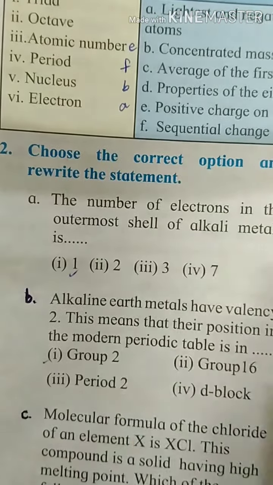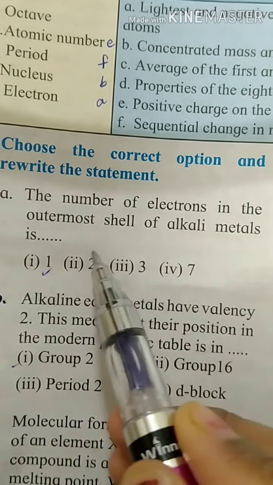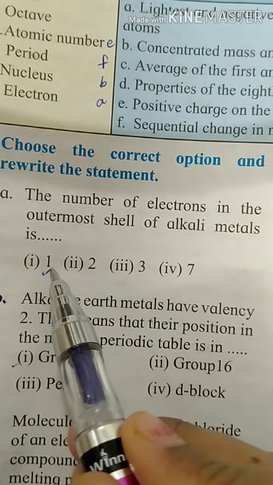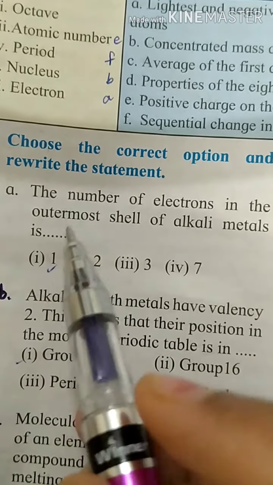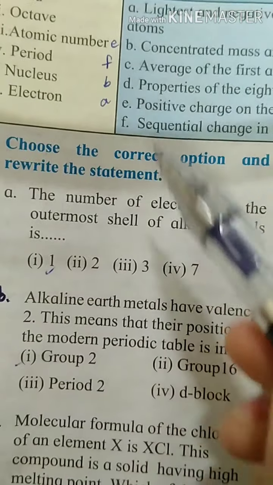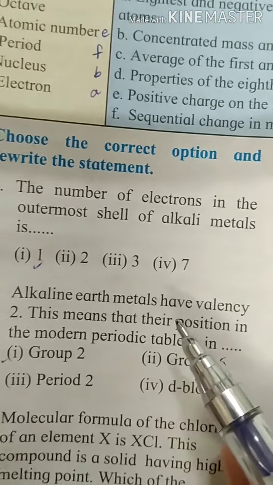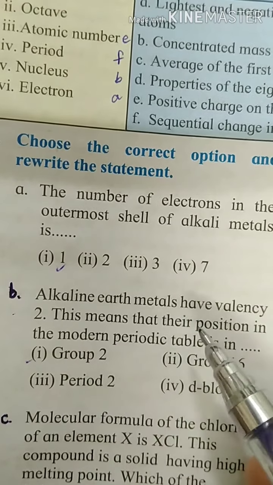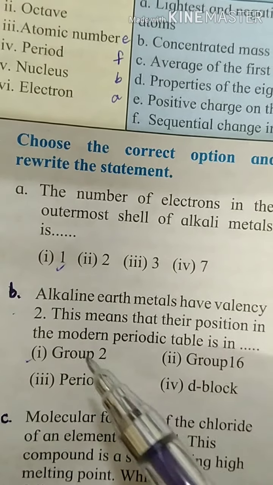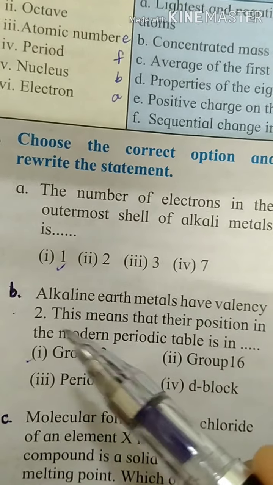Next we have the second question. Choose the correct option. The number of electrons in the outermost shell of alkali metals is 1. Alkali metals belong to group 1. Group 1 means valence electron will be 1. Second one, alkaline earth metals have valency 2. This means that their position in the modern periodic table is in group 2. Valence electron 2, group 2.